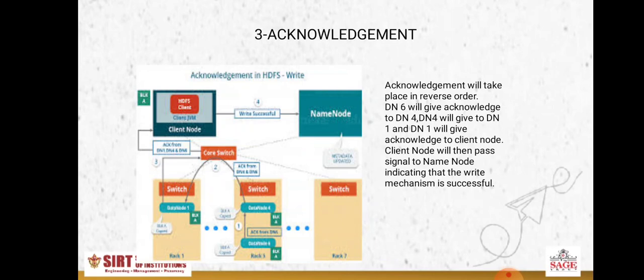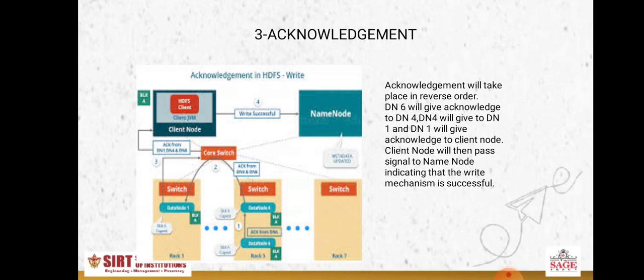Next comes the third operation, which is acknowledgement. Again, it is a very important step, because without acknowledgement, how would the client be sure that its data got stored in three different data nodes? So for the client's surety, it is very important to receive acknowledgement. As the file is submitted by the client, it is getting stored in three different data nodes, but as a surety, the client needs some kind of acknowledgement.